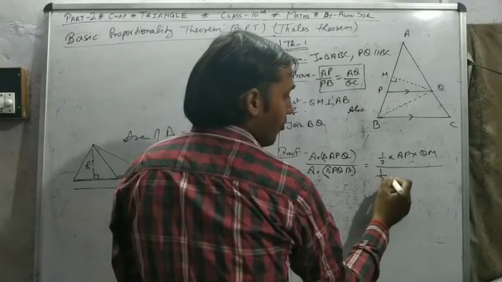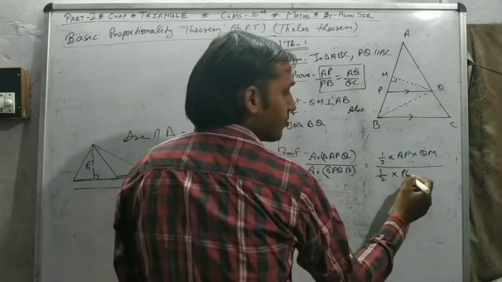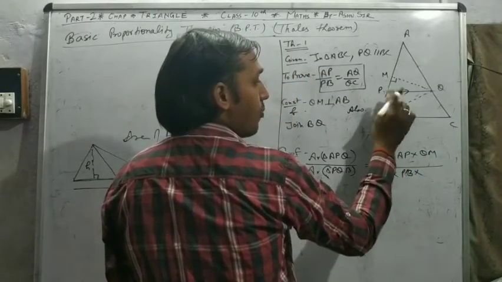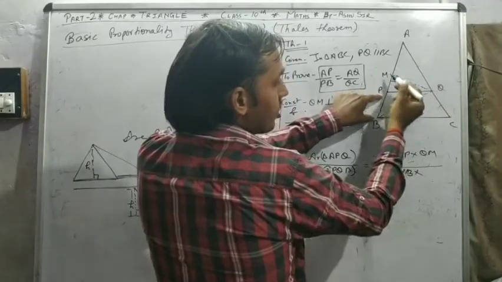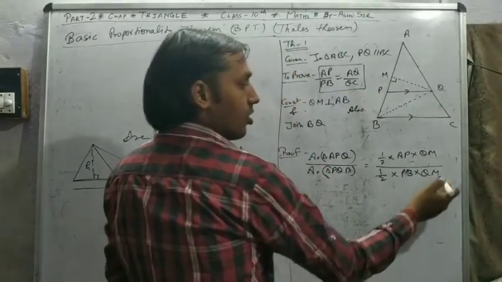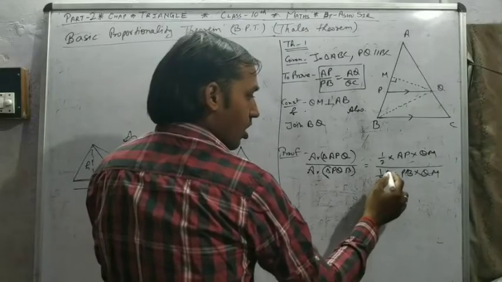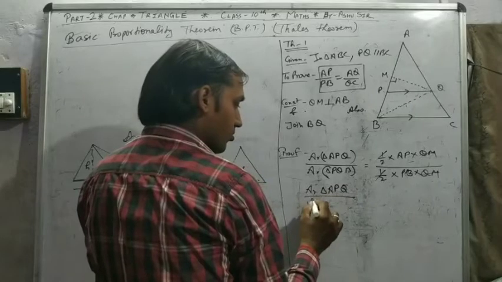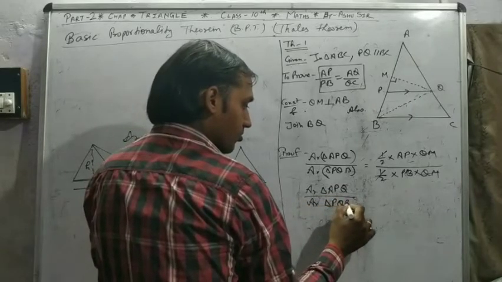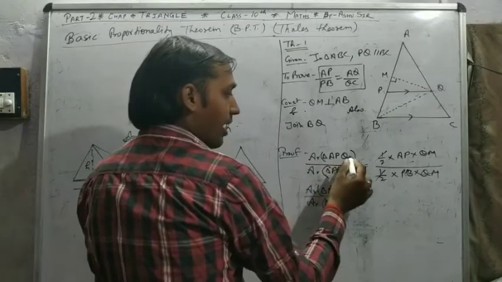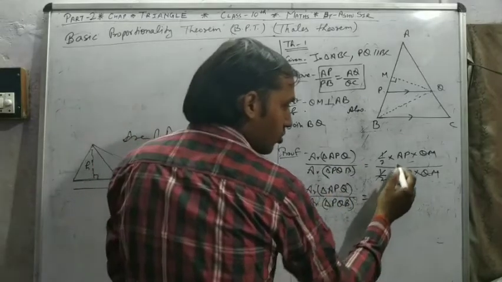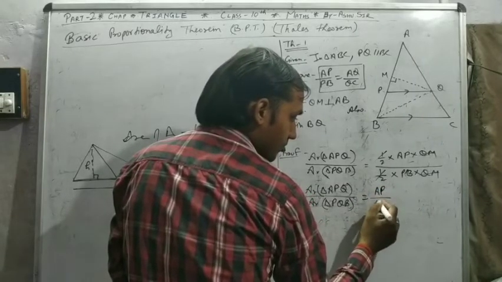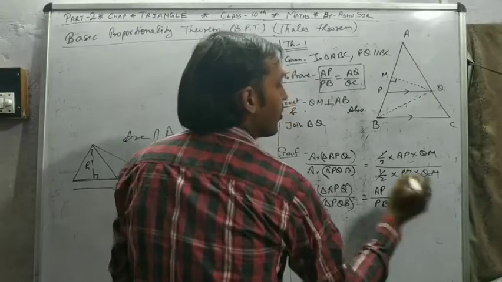So half base PB and height same, opposite vertex is Q, so height is QM. QM cancels, half cancels. Area of triangle APQ upon area of triangle PQB is equal to AP upon PB, equation number 1.